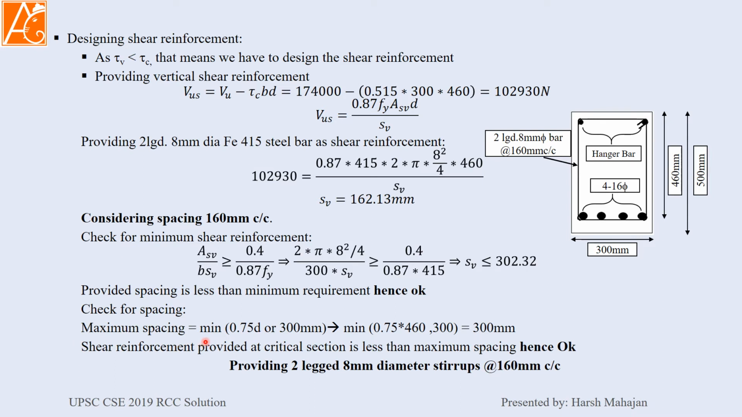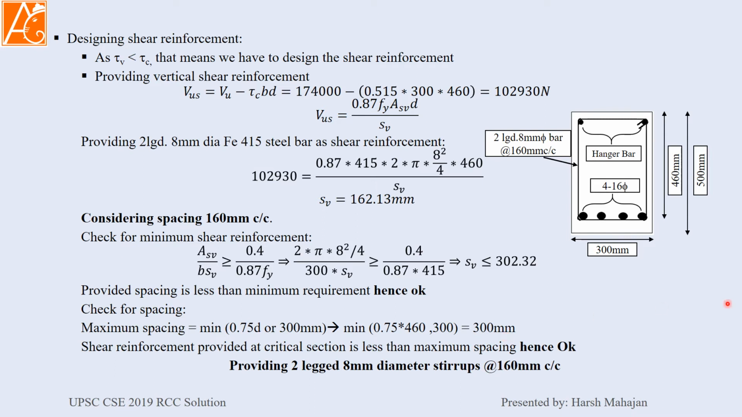So maximum spacing is the minimum of 0.75 D or 300 mm, which comes to 300 mm. Again we are providing 160 mm center to center. That means our final design will be, we are going to provide two-legged 8 mm diameter stirrup at the rate of 160 mm center to center to take care of the shear force at the critical section.